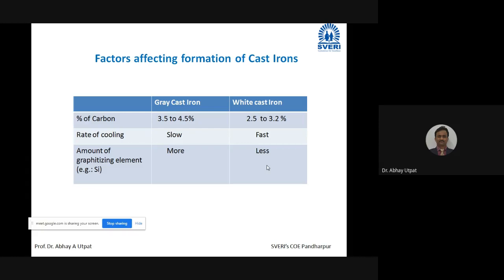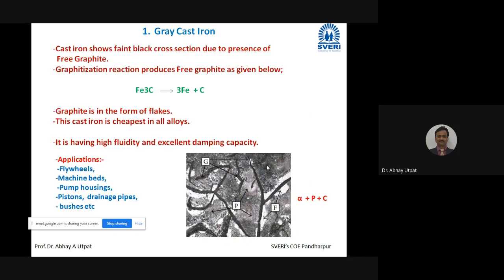Now, let me explain. So, grey cast iron shows a black cross section due to the presence of free graphite. I will repeat the statement once again. Cast iron shows a faint black cross section due to the presence of free graphite.